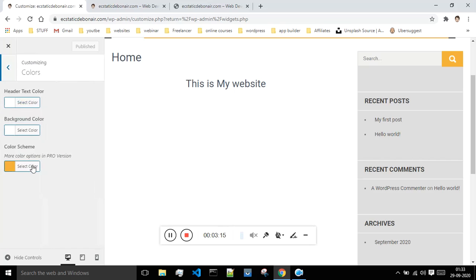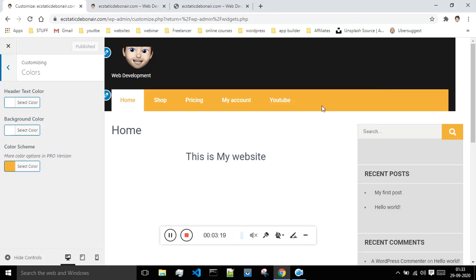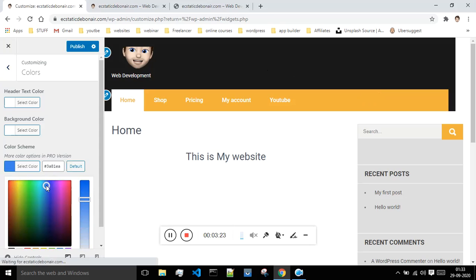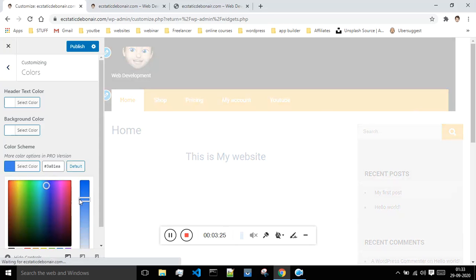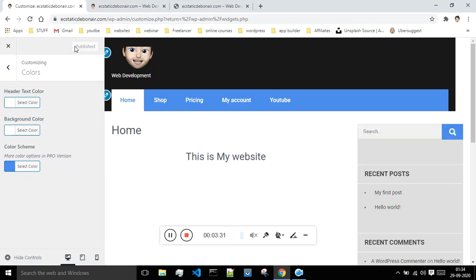Next is colors. So as can be seen, this is the black color, then we have this yellow color for our menu. If you want to change it to something like blue and all, then you can do that. Okay, so now our website looks a little bit better. I will just publish it, and this is the header text color. So whatever text my header is having, this is its color.